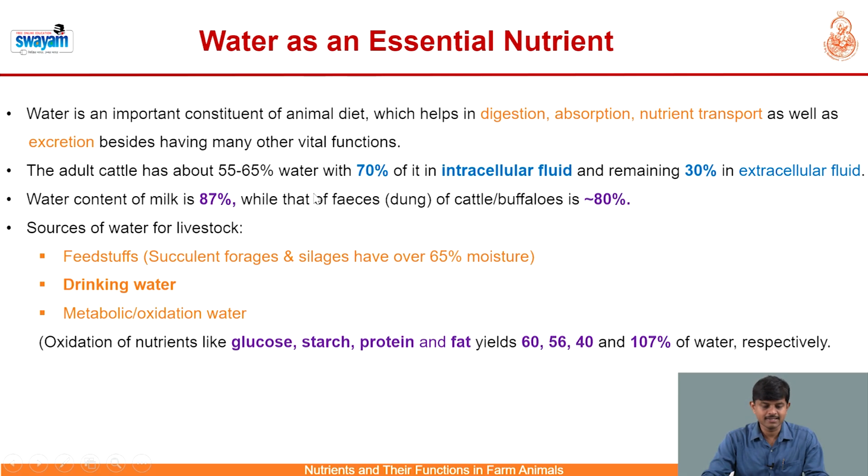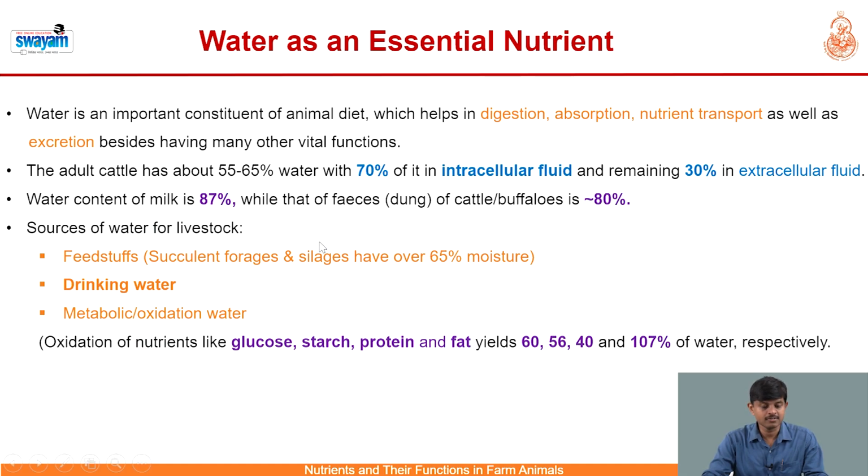The adult cattle has about 55 to 65% water in its body, with 70% of it in intracellular form and the remaining 30% being extracellular fluid. Water content of milk is 87%, whereas that of feces of cattle and buffalo is approximately 80%. So with this data, we can estimate the significance of water as a nutrient in animals.